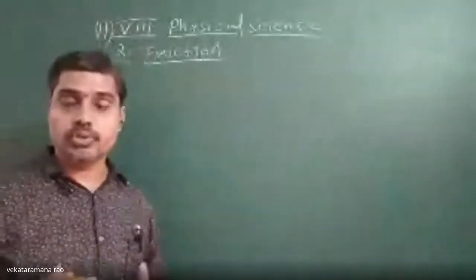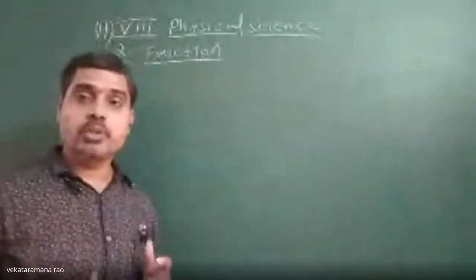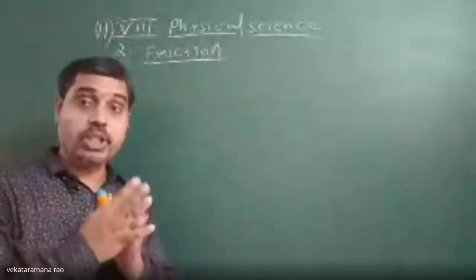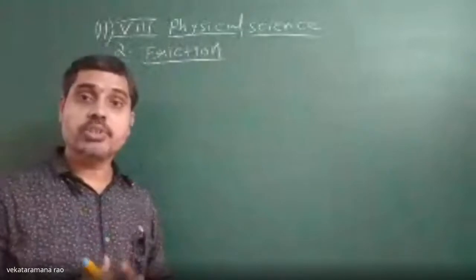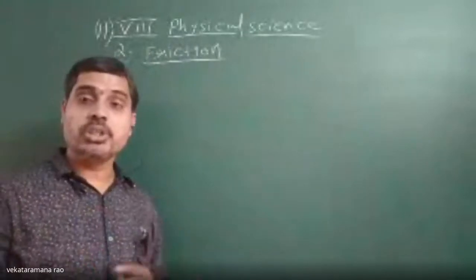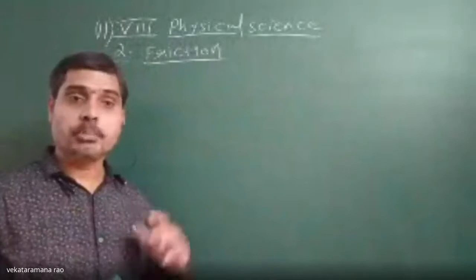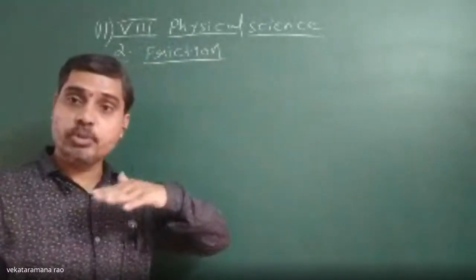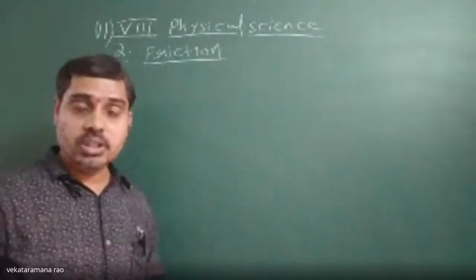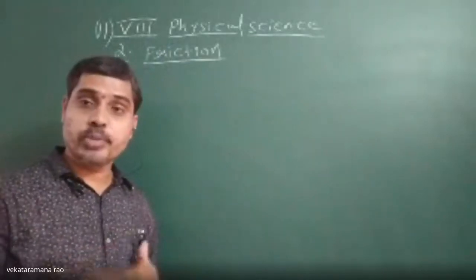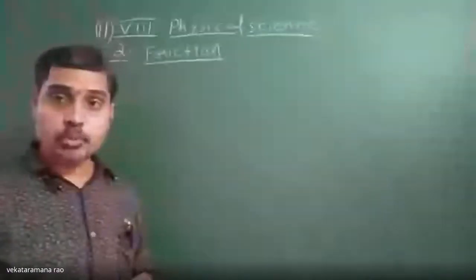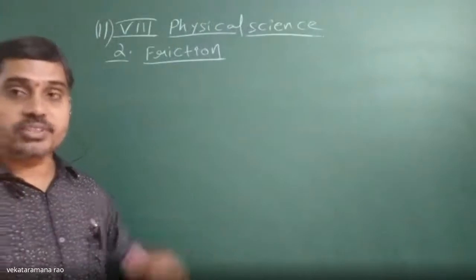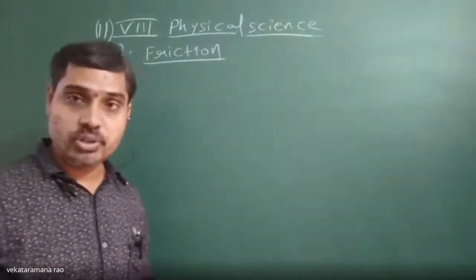Friction is a force which comes to play whenever two surfaces are relatively in motion to each other, and which opposes that relative motion. It is known as the friction force. Suppose one vehicle is moving on the road, then a frictional force automatically comes to play, which will try to stop the motion of the vehicle relative to the road surface. That is known as a frictional force.